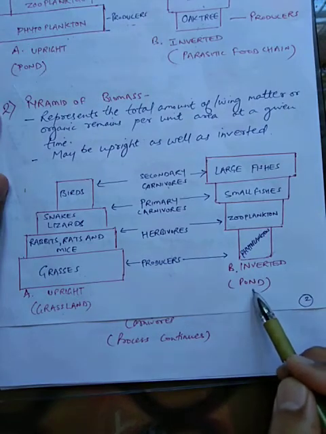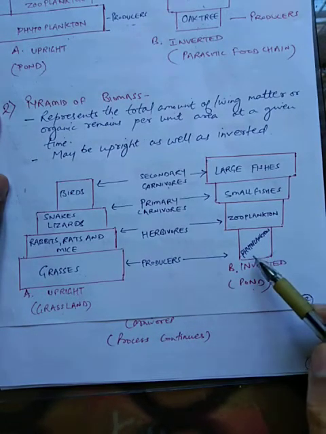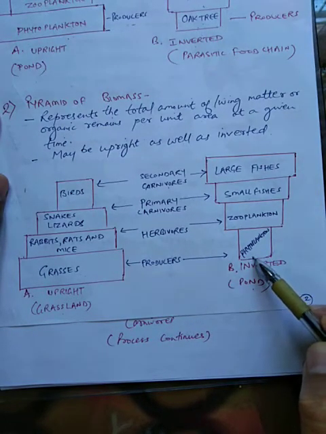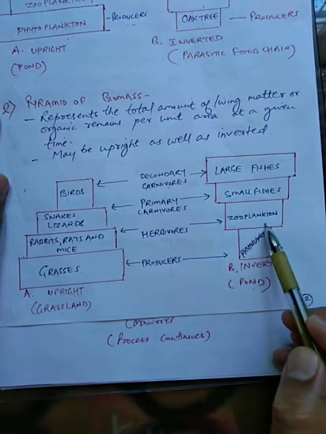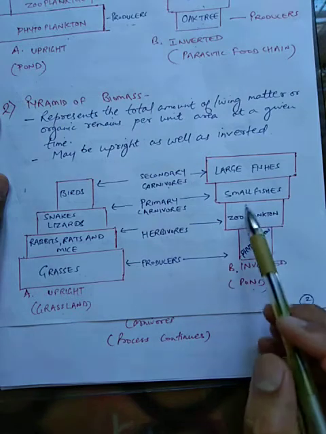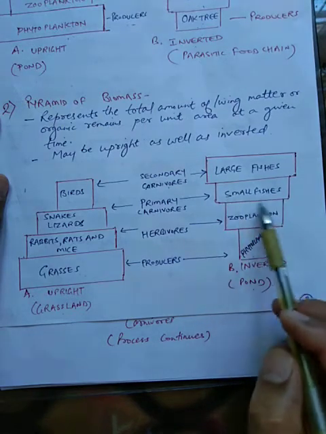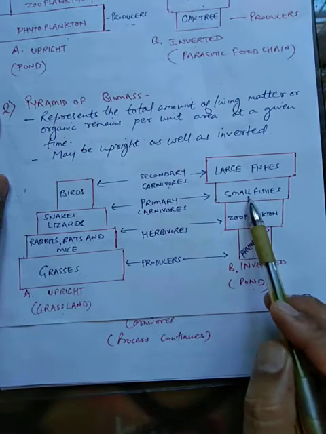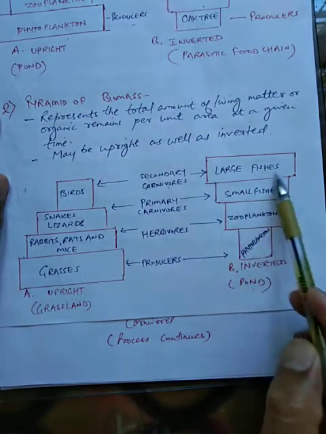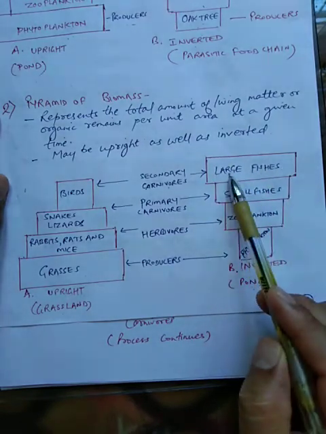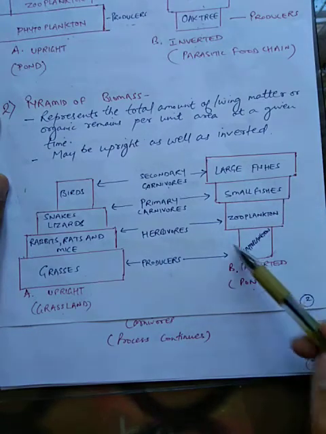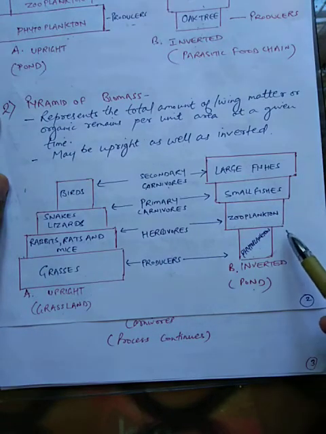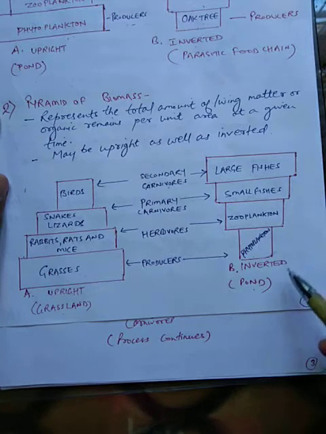This is for pond food chain. Students, you can see phytoplankton less, then zooplankton, it is increasing. Again, the biomass or the organic matter is increasing, and at the top level the organic matter or the biomass is maximum. So this is representing inverted pyramid of biomass in pond food chain.